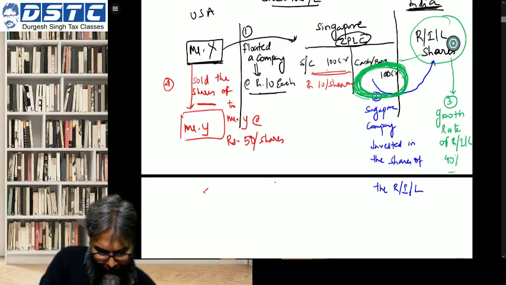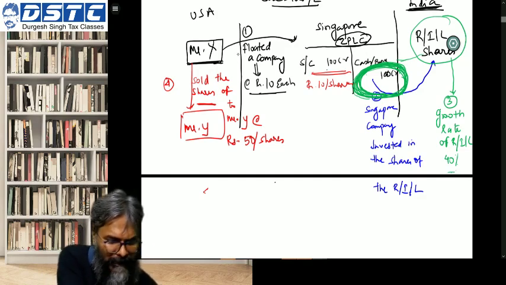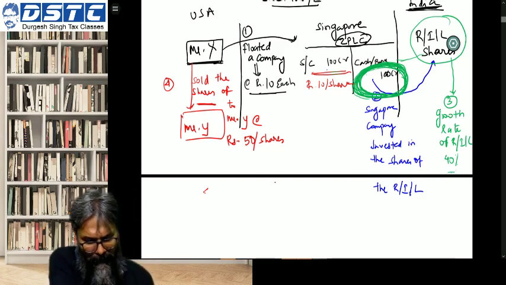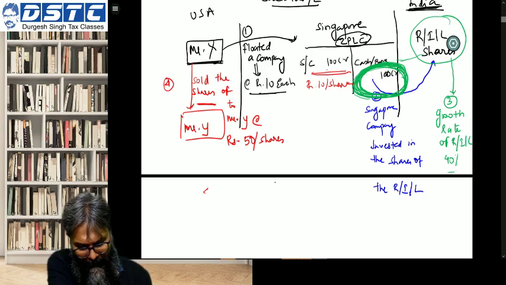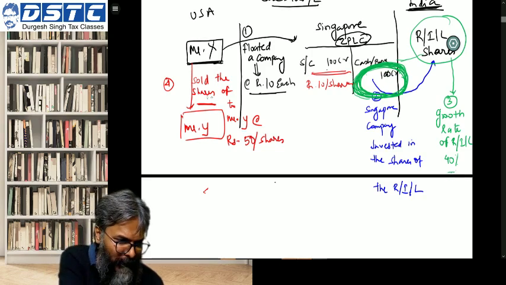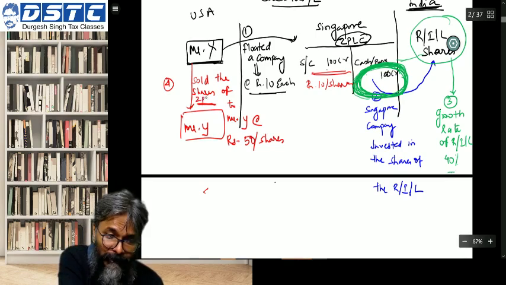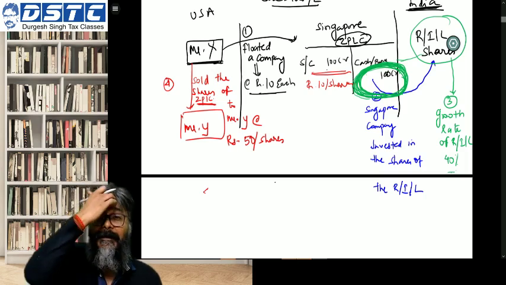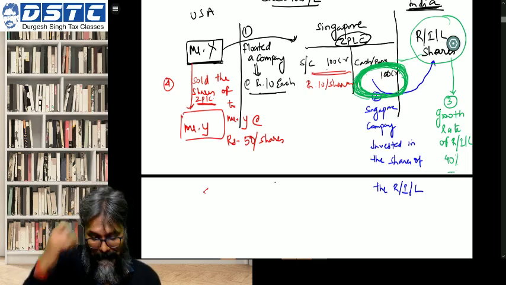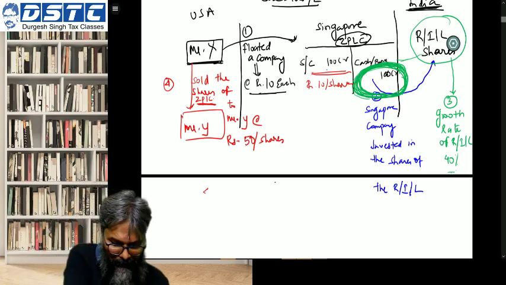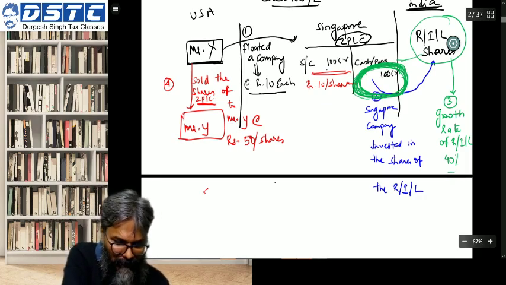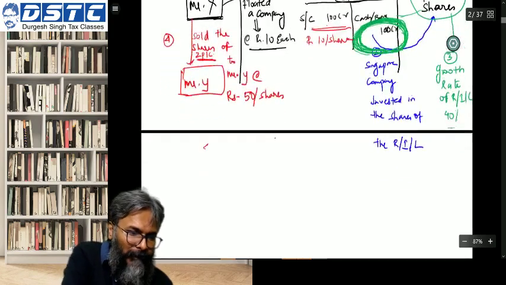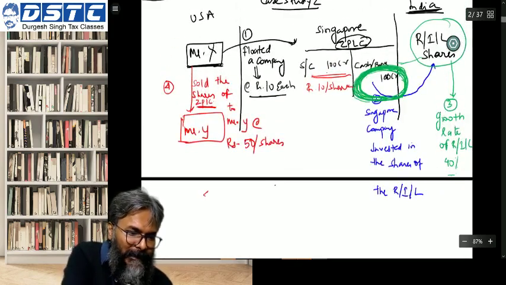Filling the blanks. Whose shares now Mr. X is going to sell? Indeed, students, all of you got it right. Now he is not selling the shares of RIL. He is selling the shares of ZPLC. Perfect, students. So if he is selling the shares of ZPLC,